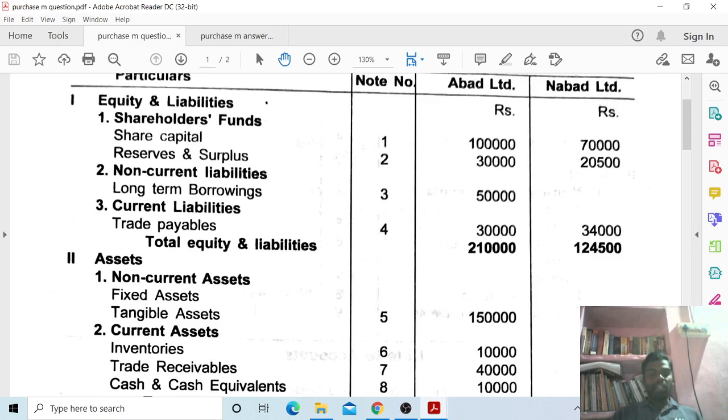Under equity and liabilities, second one, non-current liabilities. Under non-current liabilities, long-term borrowings. Note number 3, Abad Limited 50,000 and Nabad Limited nil. Next, equity and liabilities under current. Third one, current liabilities. Trade payables. Note number 4, Abad Limited 30,000, Nabad Limited 34,000. Total equity and liabilities: 2,10,000 Abad Limited, 1,24,000 Nabad Limited.